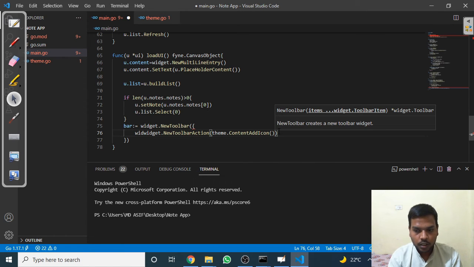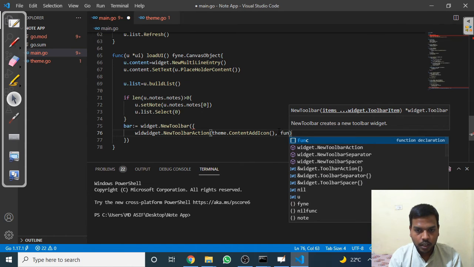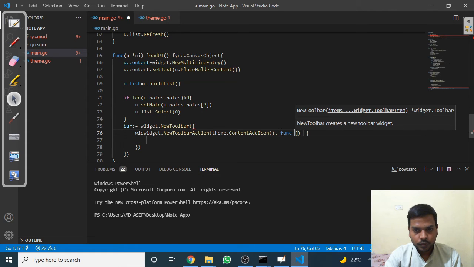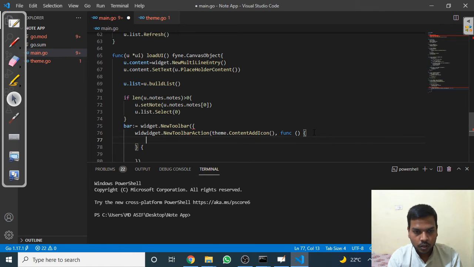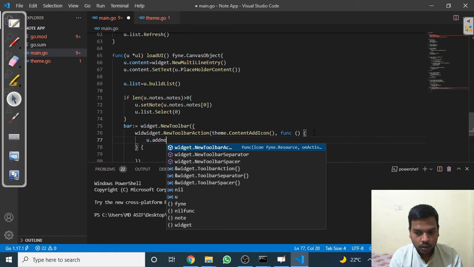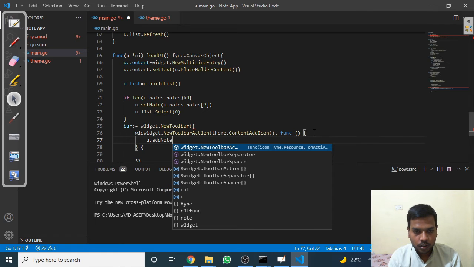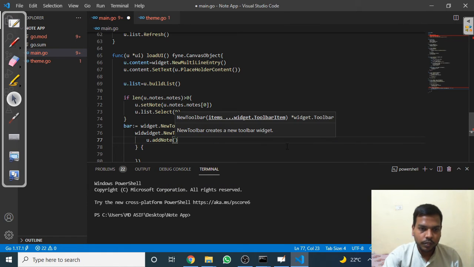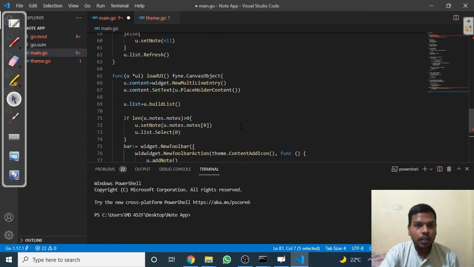It's a function, and again it will take a callback function. Inside the body of this function, I will write u dot add note. Okay, done. This is our load UI function.